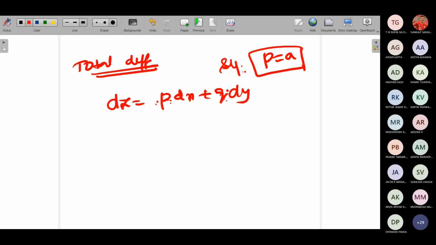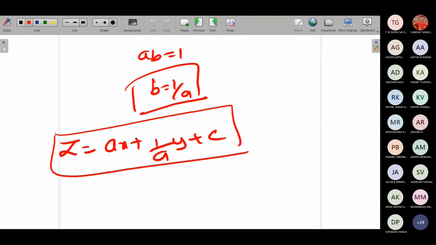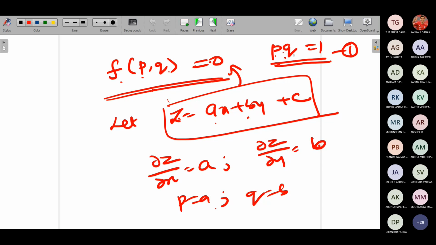This is another way of solving the problem. Because this will be easy, we are going to see four types here, and for all four types you will have this same type of solution. So that's easy for you to remember. That is the actual method. For whatever equation is given, be it type 1, type 2, type 3 or type 4, you should assume this as the solution, and ultimately you will get p equal to a and q equal to b, and you will substitute back in this.